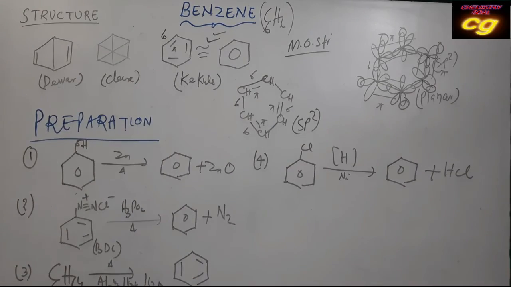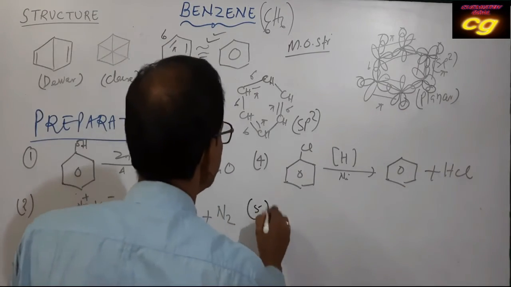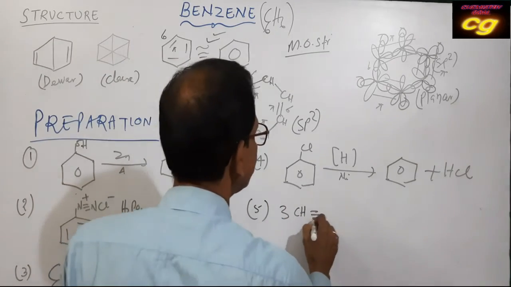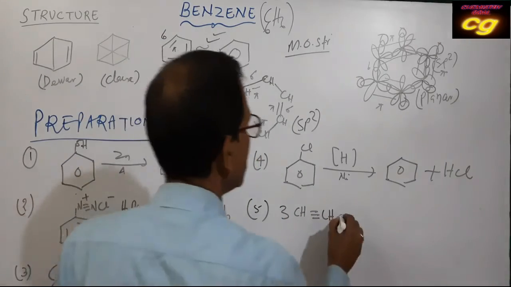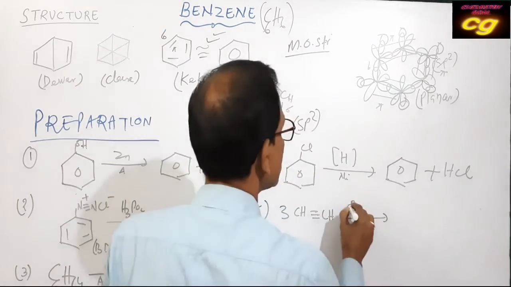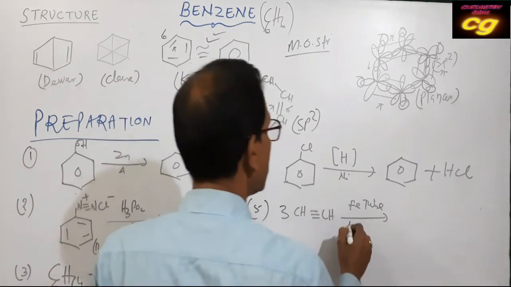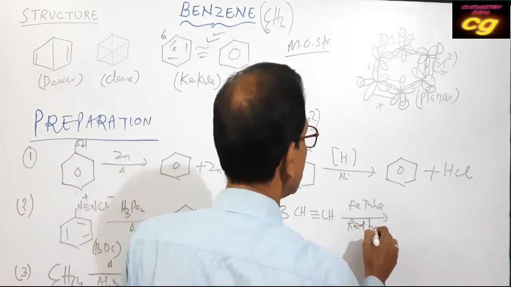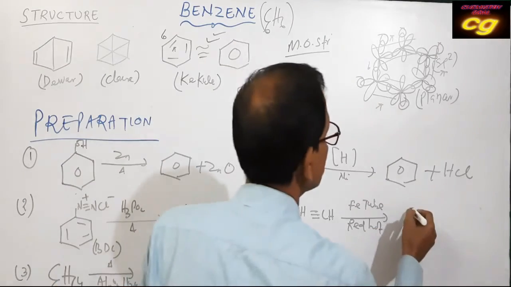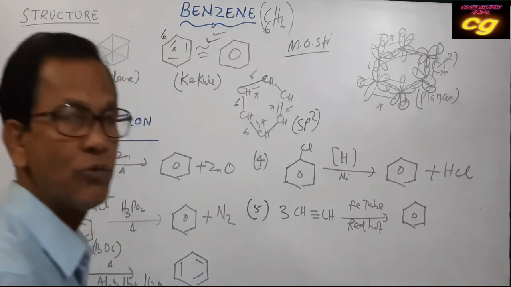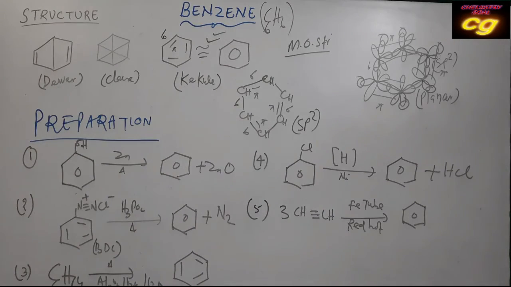Another method of preparation is from acetylene. We know 3 moles of acetylene, when heated in a red hot iron tube, are polymerized to benzene. This is also one important addition reaction forming benzene.